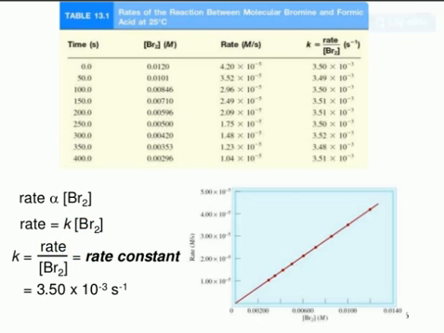Look, what is the rate here? Change in the concentration per unit time, the bromine concentration only, no? That is called the rate constant. The rate constant K is equal to the rate divided by the concentration. What is rate here? Speed, velocity. This K value is very important.